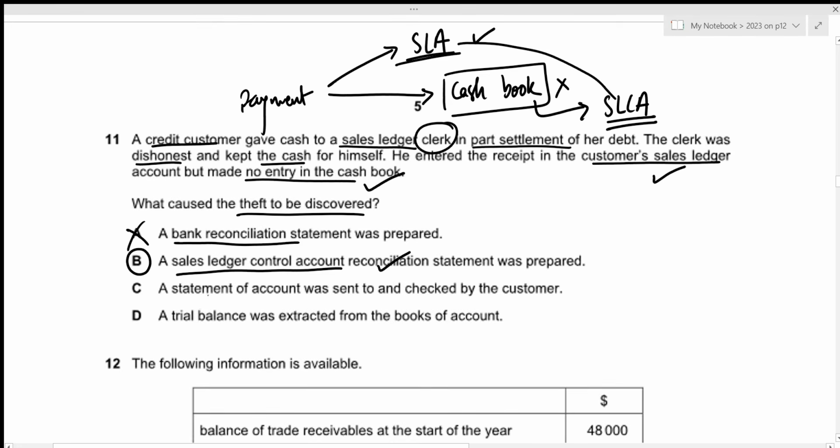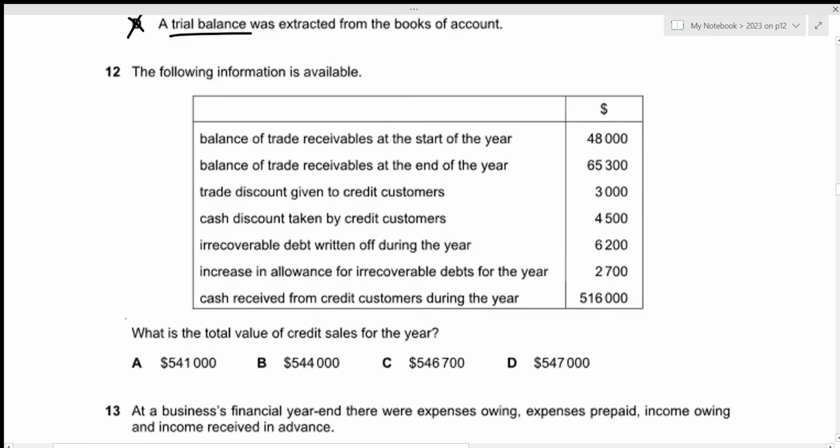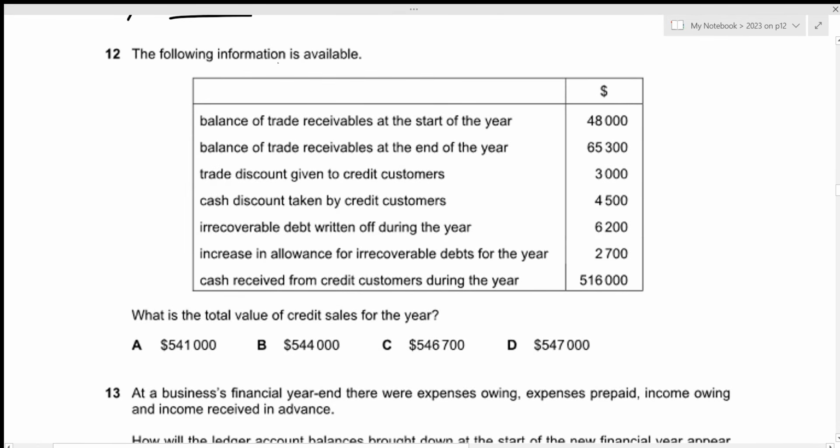Let's take a look at the remaining options as well. A statement of account was sent to and checked by the customer. That is incorrect because the customer would not bother anymore with the business once they've already made payment for the credit purchase, right? Then for the fourth one, a trial balance was extracted from the books of accounts. The trial balance would not disclose this information because no entry had been made in the cash book, and cash book is the book of prime entry. So there is no entry to verify the error from our trial balance. This is incorrect.